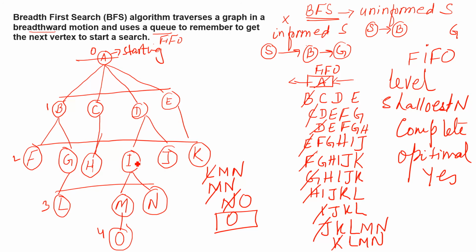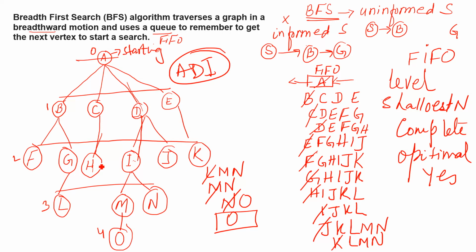Suppose we want to find I, this is our ending node. When we reach I, we check whether it is the goal node, the ending node, yes or no. If yes, this is the ending node, then we find the parent nodes from where it is coming, D and A. So A, D, and I, right?